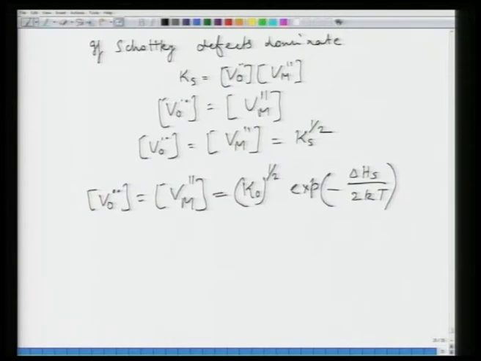First, VO and VM have the same dependence on delta Hs and T as we calculated when we calculated the concentration of intrinsic defects in the solid. So, first we verify the correctness of that derivation. Second, although it is an oxide MO, there is no dependence on partial pressure of oxygen. So, one, the concentration is dependent on delta Hs and T, and the increase or decrease is in the same fashion as we discussed in the concentration part.